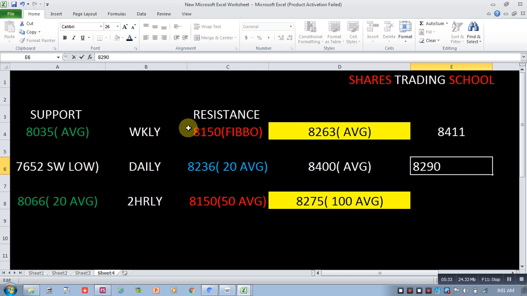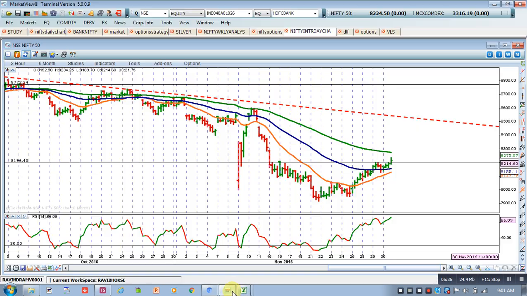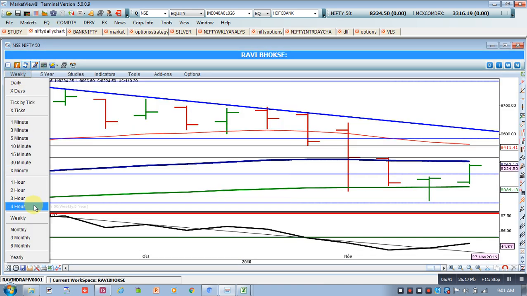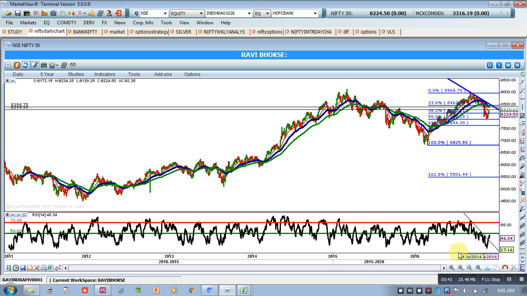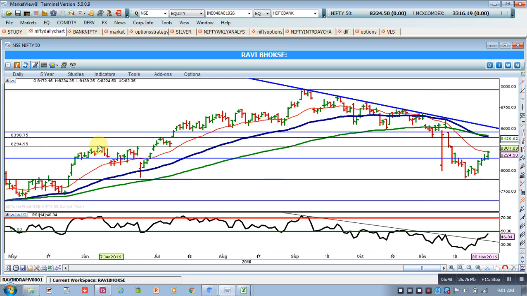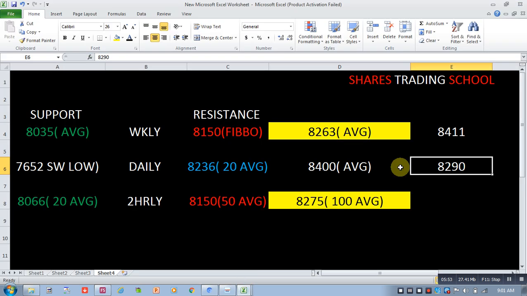Again, if I have to show you why 8,290, I'll change it to the daily chart so that you will know why I have said that. 8,294 is a level which we have plotted because of price resistance. So these levels are very crucial: 8,236, 8,207, 8,263, 8,275, 8,290. Once these levels cross, then and only then we will see the 8,400 level.